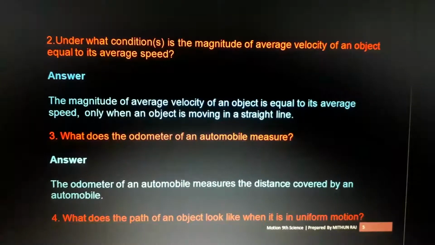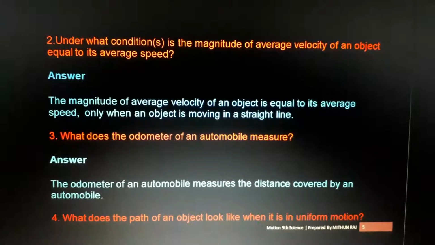So the next question is what? Odometer. You already studied it in the textbook. What is the use of an odometer? You've seen a meter in your automobile. If you are sitting in a car or a bike, there's a particular meter. In older times it was an analog meter. Nowadays it is a digital meter. What is it? It shows the speed, isn't it? It measures the distance covered by an automobile.